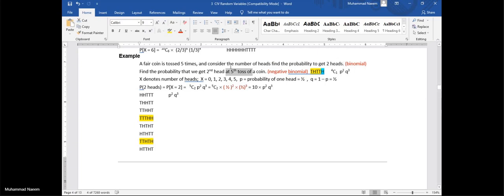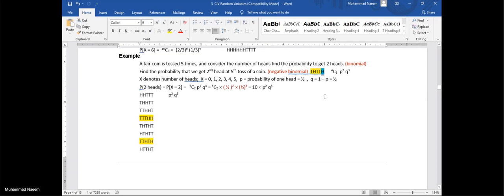Okay, how to solve this? We are getting the second head in the fifth toss. This will be the situation. The outcomes of 5 tosses are here, in which the last one is our second head.